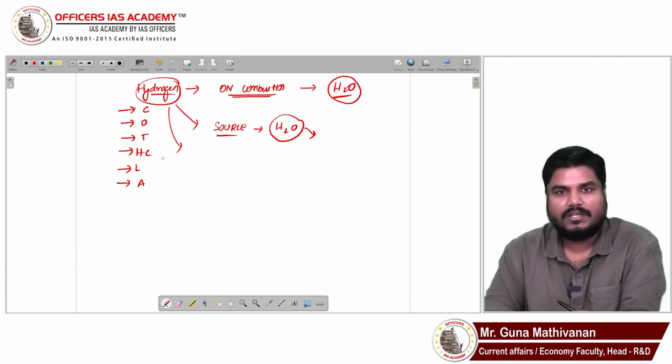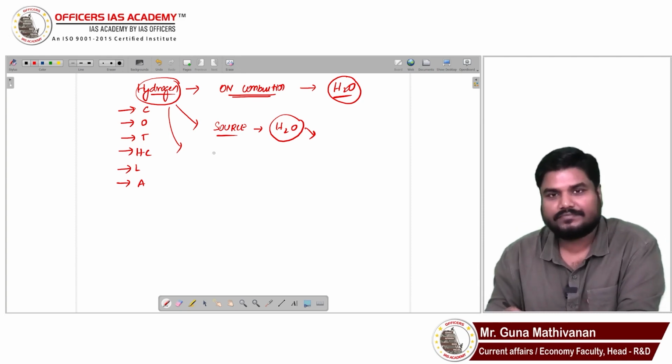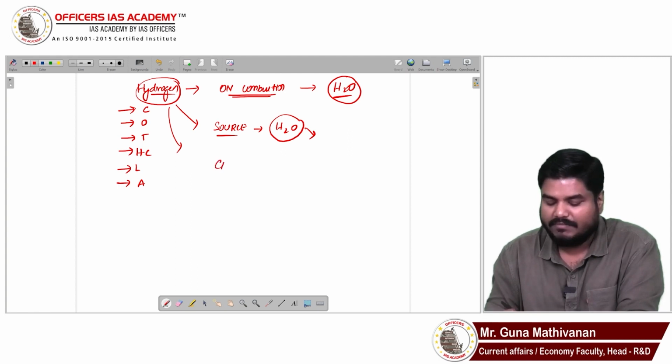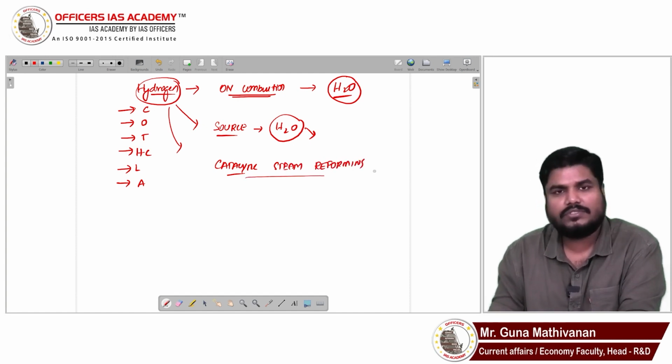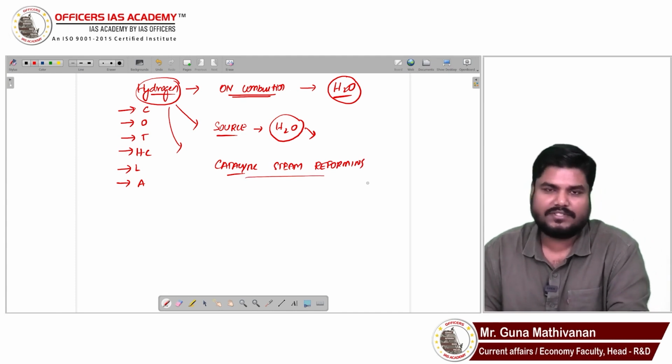The most common way to produce hydrogen is the catalytic steam reforming method. This is the most common method which is being used to commercially produce hydrogen.